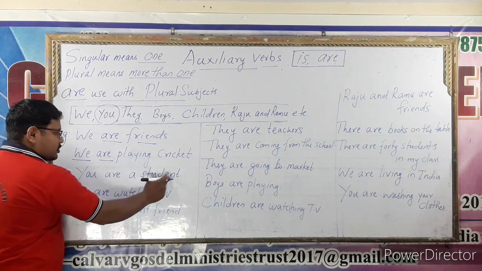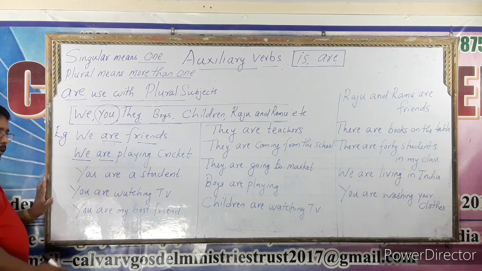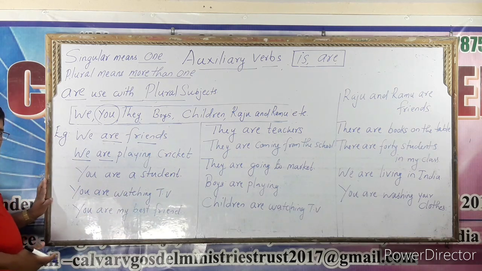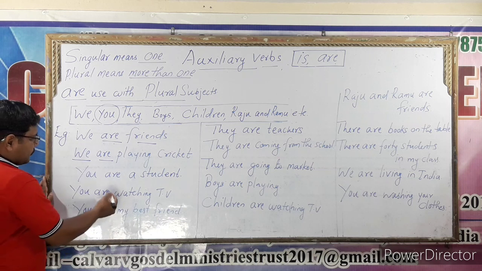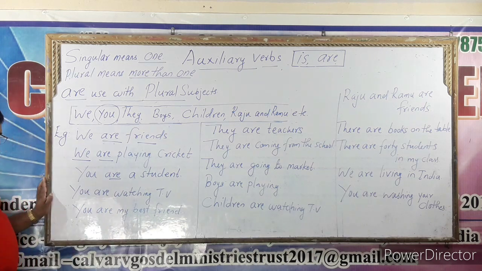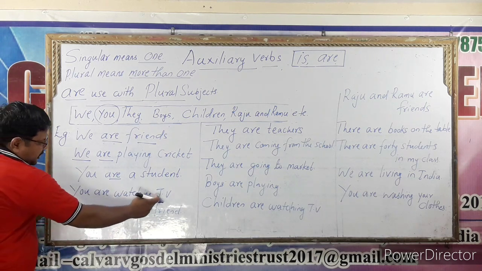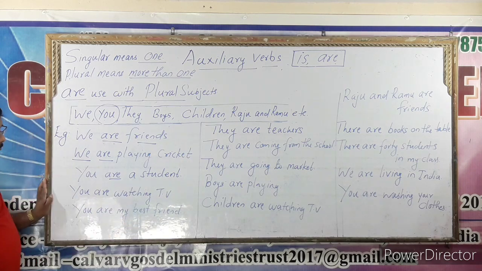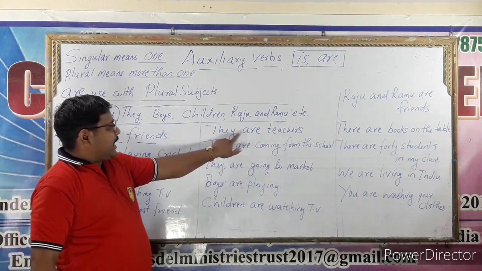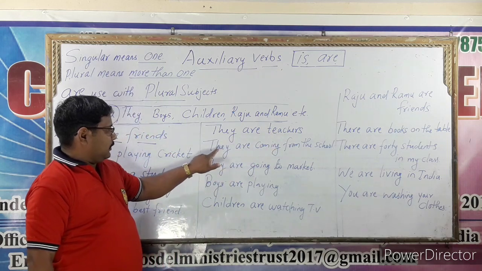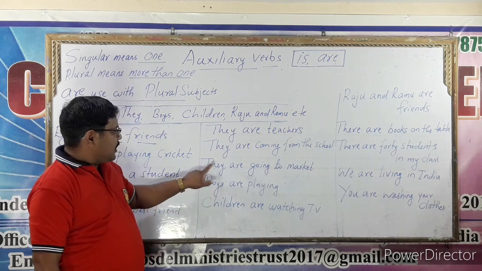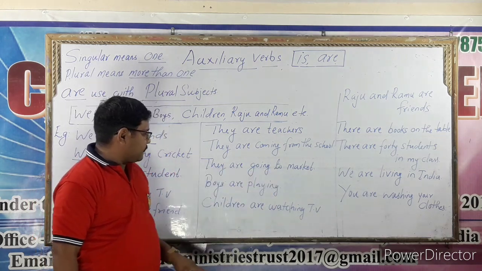You are a student. I told you, here there is only one person, but you is used with are. You are watching TV. You are my best friend. They are teachers. They are coming from the school. They are going to the market.